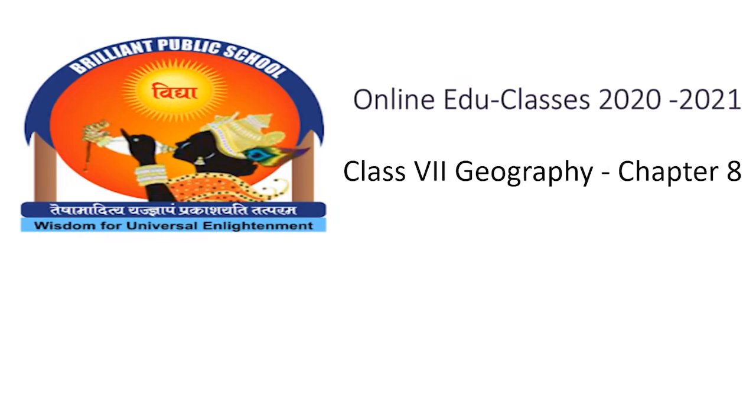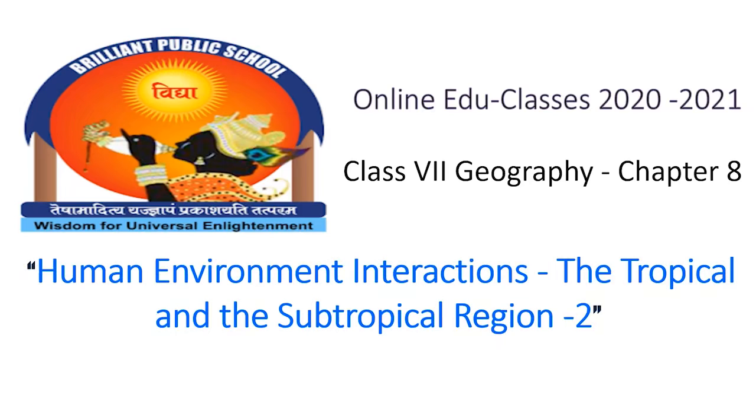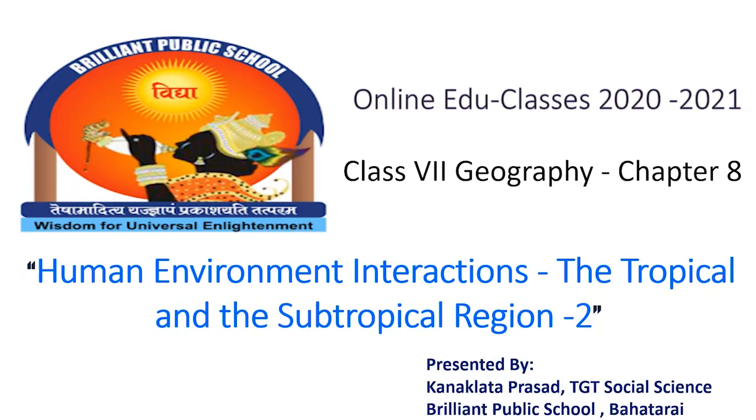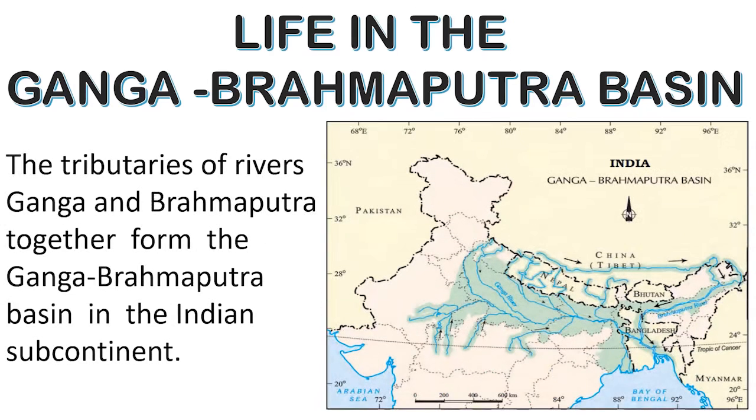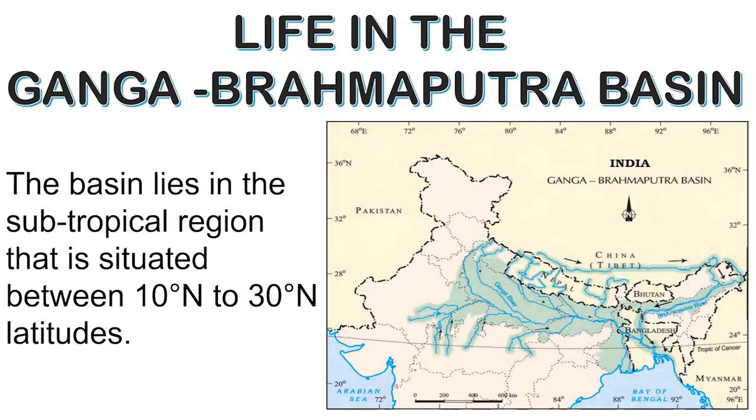In today's video, we will discuss the life in the Ganga Brahmaputra basin from chapter number 8 of geography, that is human environment interaction, the tropical and subtropical region. The tributaries of rivers Ganga and Brahmaputra together form the Ganga Brahmaputra basin in the Indian subcontinent. The basin lies in the subtropical region that is situated between 10° north to 30° north latitudes.